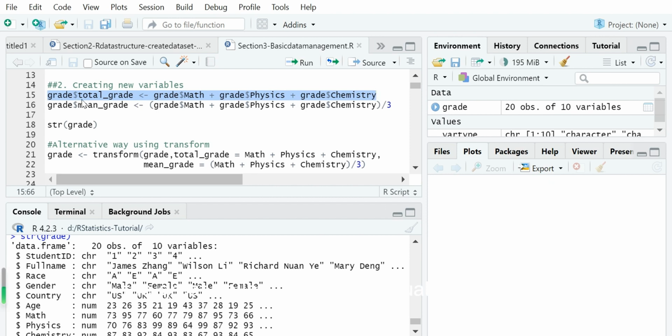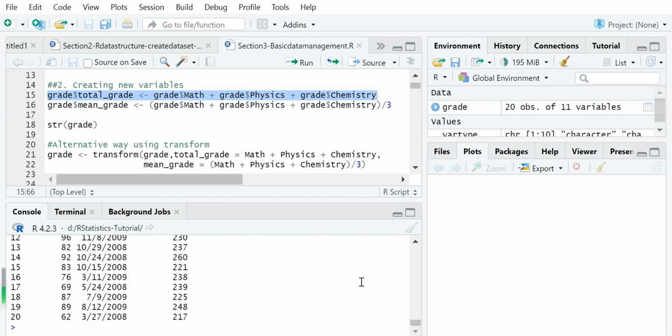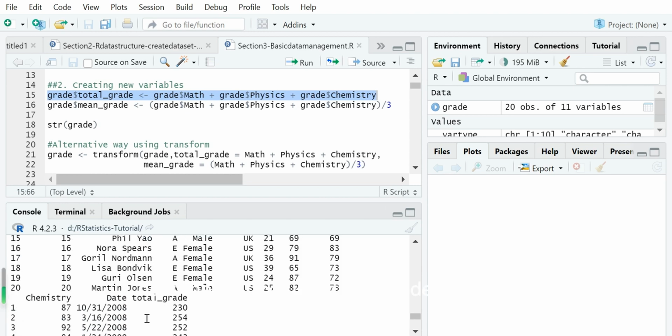So grade $total grade equals grade math plus grade physics plus grade chemistry. So we show grade again. Now the last column, total grade, is the new variable we have just created.